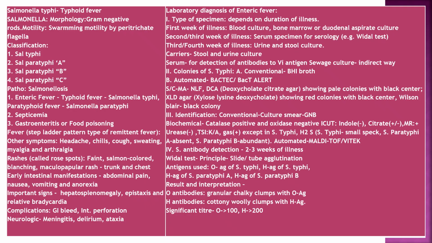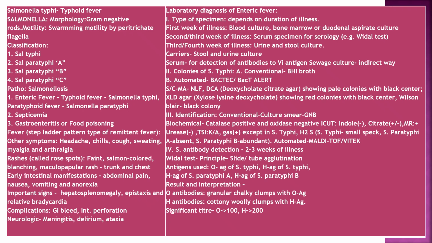Salmonella morphology: gram-negative rods, motility positive, motility by peritrichous flagella. Classification: Salmonella typhi, paratyphi A, paratyphi B, paratyphi C. Pathogenicity: enteric fever, typhoid fever with Salmonella typhi, paratyphoid fever with Salmonella paratyphi A, B, C; septicemia, gastroenteritis or food poisoning. Fever: step ladder pattern, remittent fever. Other symptoms: headache, chills, cough, sweating, myalgia, arthralgia. Rash: rose spots, faint salmon-colored blanching maculopapular rash over trunk and chest. Other intestinal manifestations and important signs: hepatosplenomegaly, epistaxis, bradycardia. Complications: GI bleed, intestinal perforation, and neurologic.